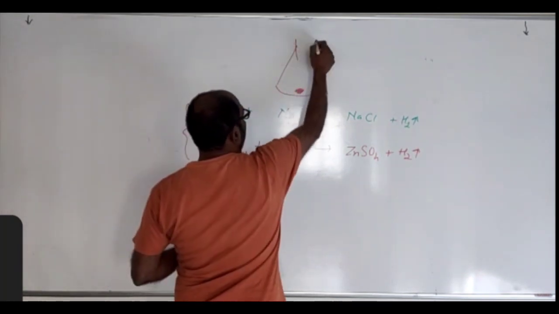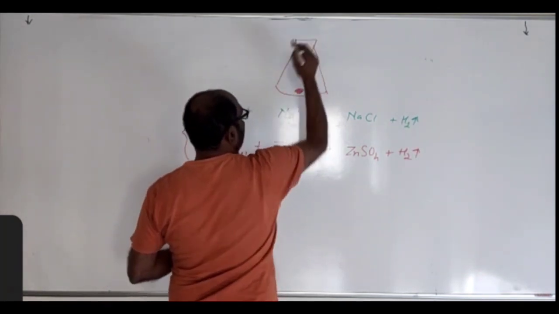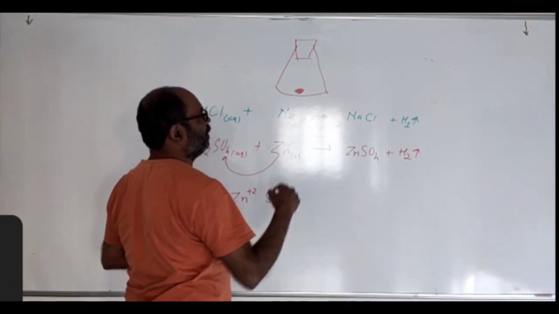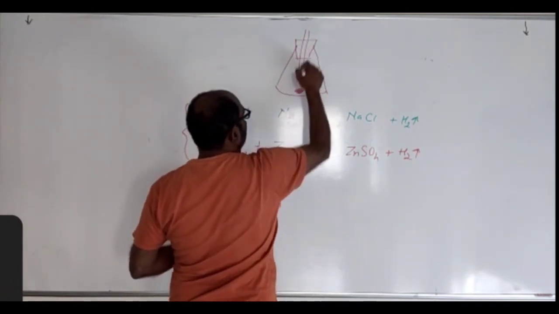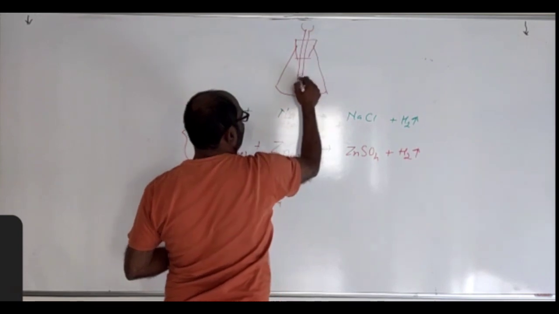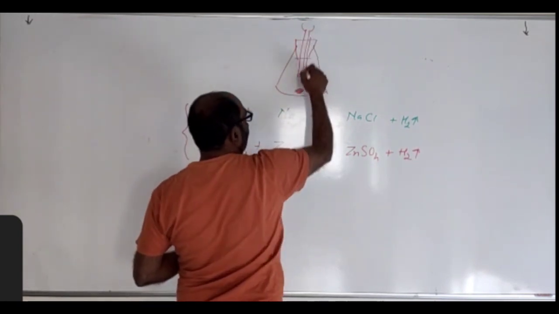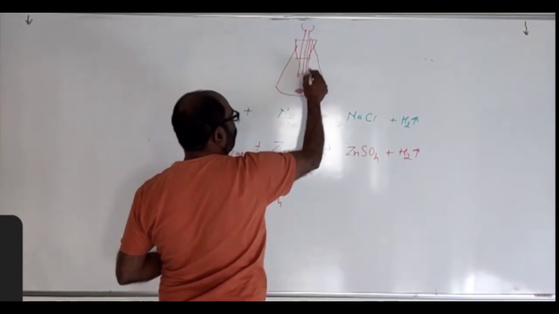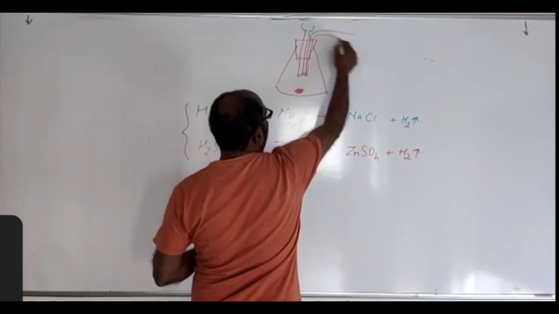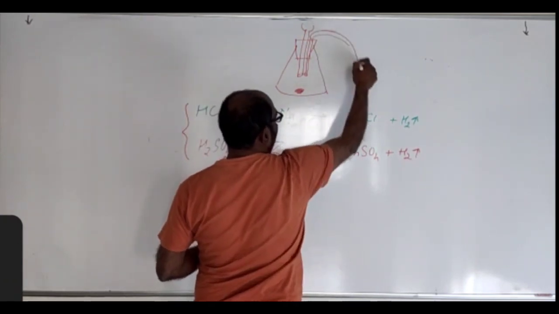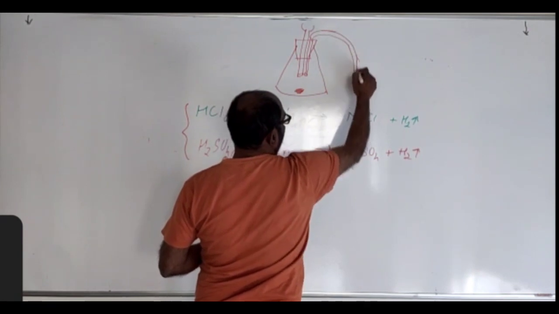It has a one-hole rubber cork. Right? Now through this, one thistle funnel is passed. Right? There is another hole as well. It's not one hole but two holes. This is a delivery tube. Alright, I'm drawing a very rough figure, children.